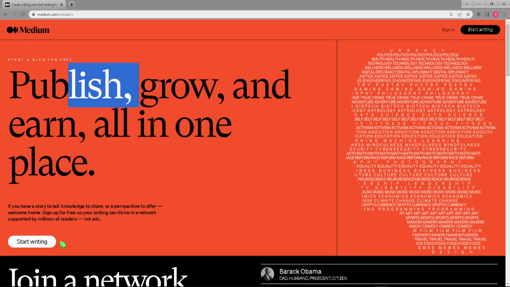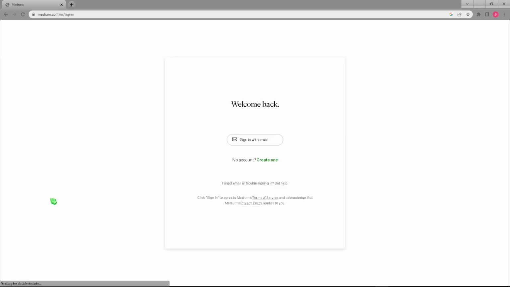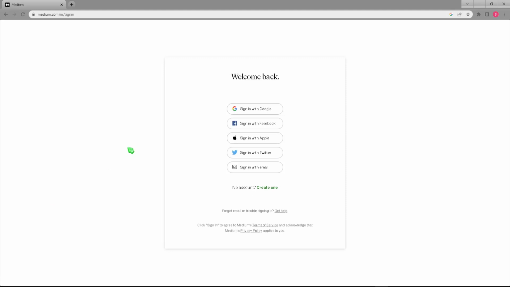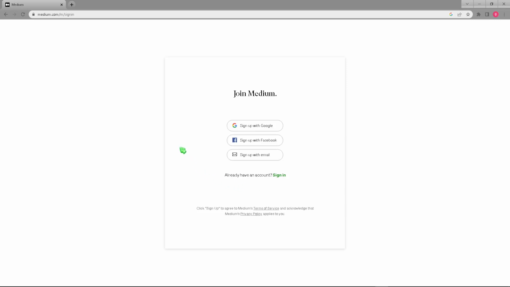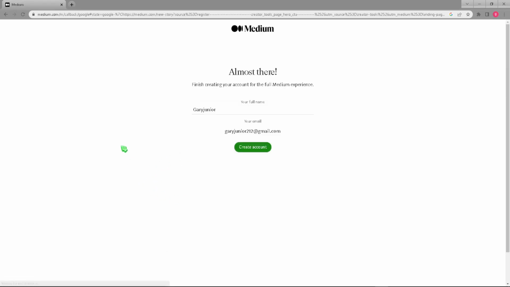To begin, we're going to press on start writing right here, and it should bring us to this page where we have to sign in. You have multiple options to sign in with, including Google, Facebook, Apple, Twitter, and email. This is for signing in. However, if you don't have an account, which we don't, we're going to press on create an account. From here, you can sign up using Google, Facebook, and email. We're going to be signing up with Google for this video. From there, I'm going to be pressing on my account, and we have successfully logged in.